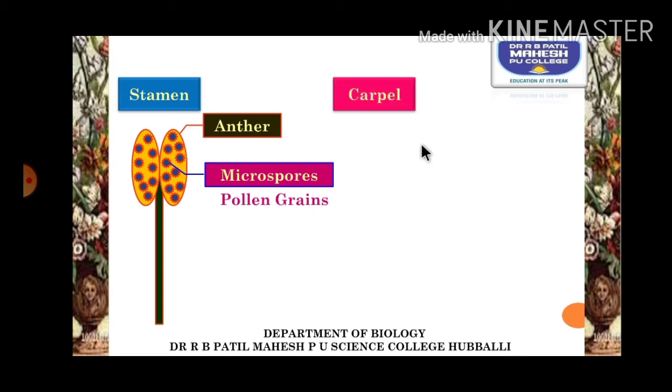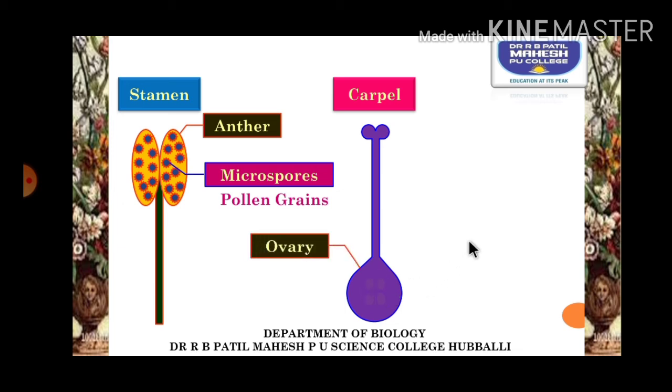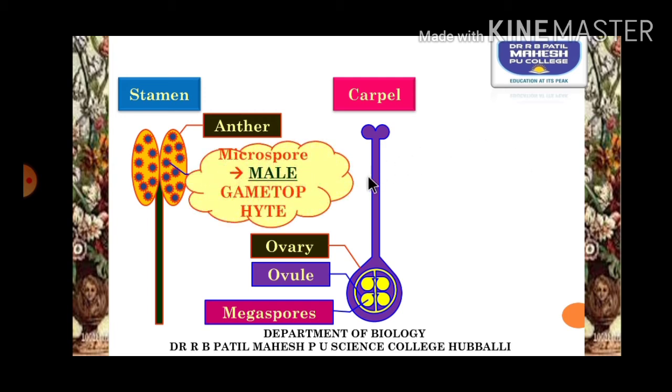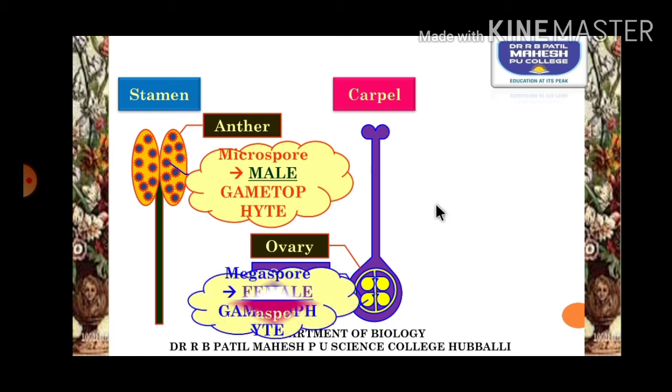Now the carpel, let us try to see. This is a carpel which is made up of three parts: the ovary, which contains the ovule inside it, and the ovule is made up of the megaspore; the next parts are called the style and stigma. The microspore is a male gametophyte, whereas the megaspore is said to be a female gametophyte.